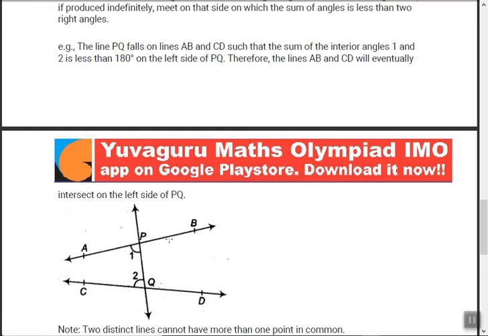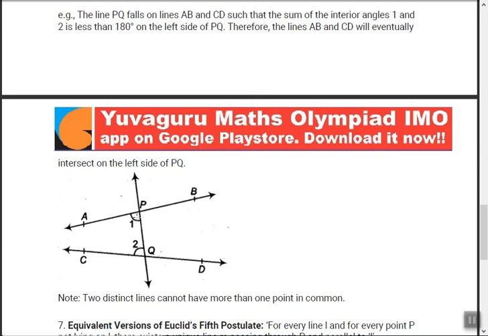This AB is a line, CD is a line, and this line PQ falls on AB and CD. Falls means cuts, right? Now what is happening? This line PQ cuts AB and CD such that two interior angles 1 and 2 are formed, such that 1 plus 2 is less than 180 degrees.